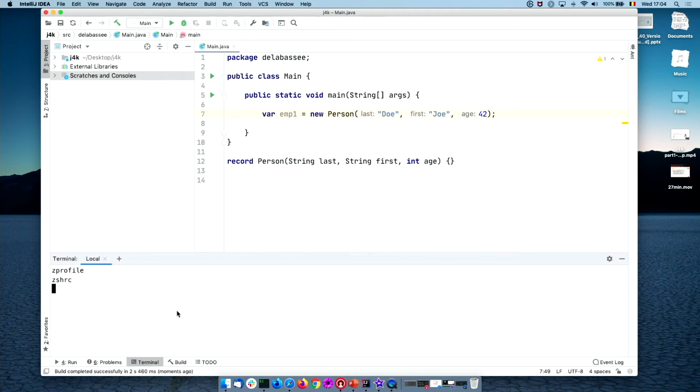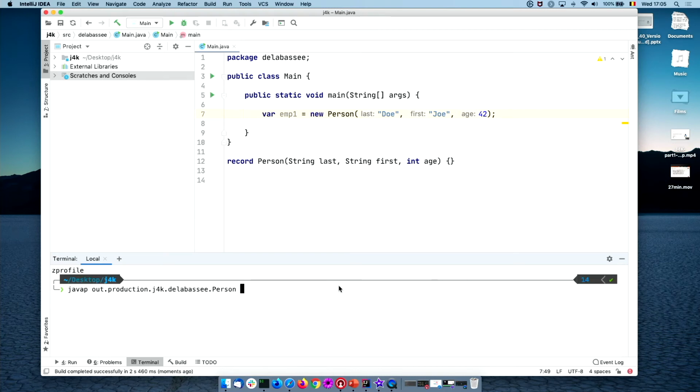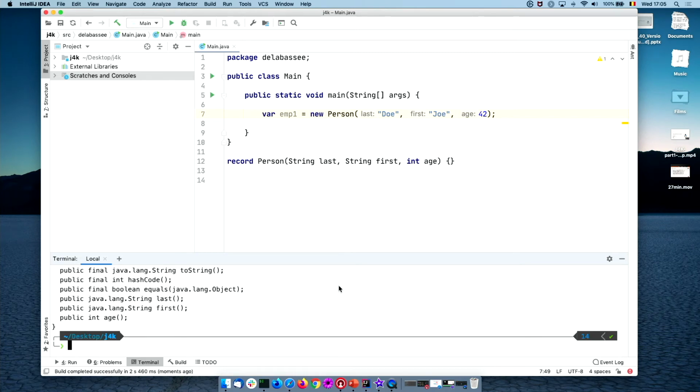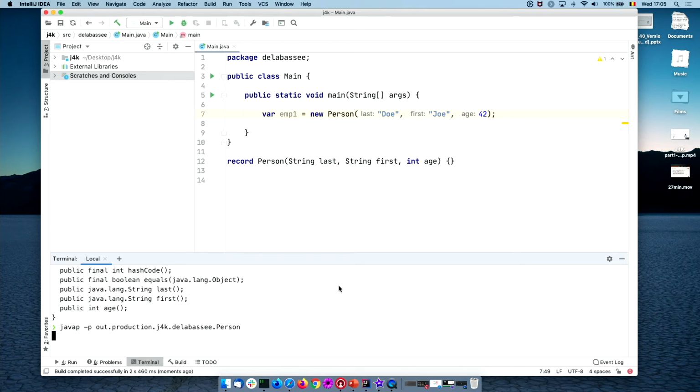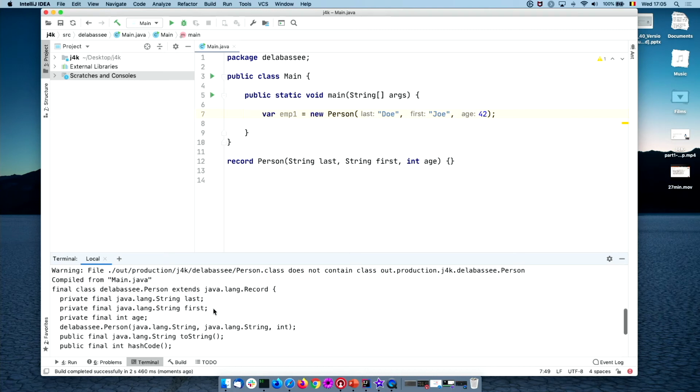Now let's quickly go here, and I'm going to use javap to check one of the two classes that I have. So I have the main class, this is my application, and you see that the record Person is also a class. So let's decompile that using javap, and I'm going to use the -p flag so that we can see the private fields. So what do we have here?